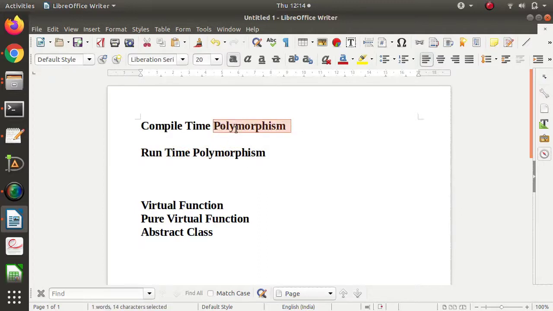Polymorphism: poly means many, morphism means form. So polymorphism is multiple forms. Single thing having multiple forms is called polymorphism. Now, what do you mean by compile time polymorphism? When we are achieving polymorphism at compile time, it will be compile time polymorphism. And runtime polymorphism is when we achieve polymorphism at runtime.